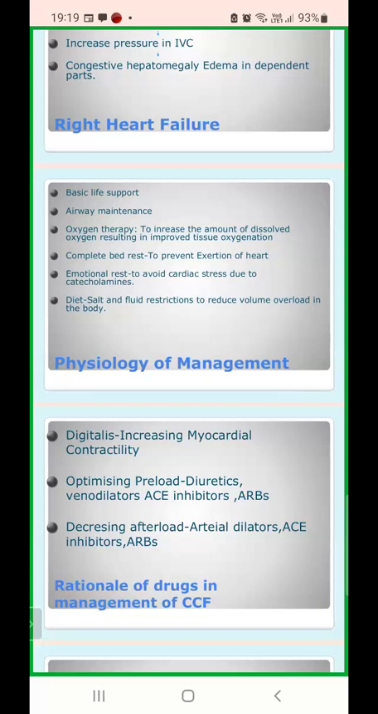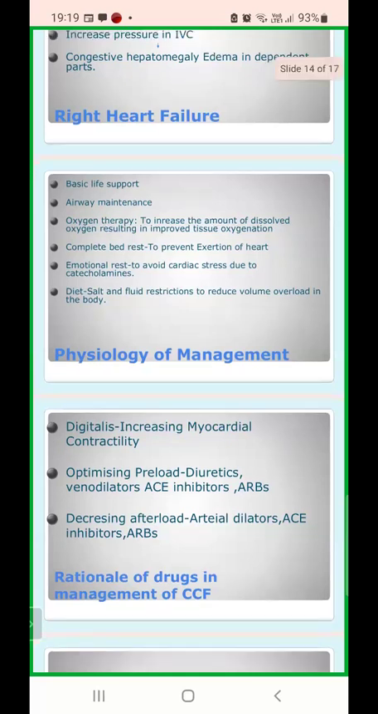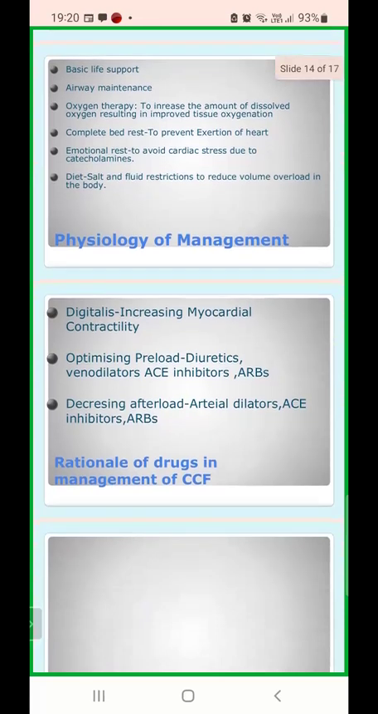Already the ESV and EDV are more, so we would like to just limit the salt and fluid in the diet of the patient so as to reduce the volume overload in the body. Now, what are the drugs? The rationale of the drugs in the management of CCF.